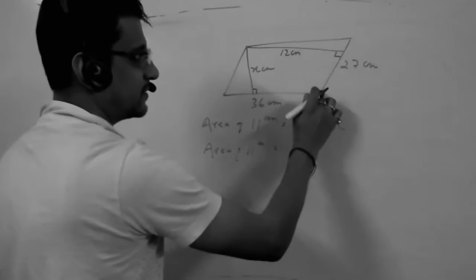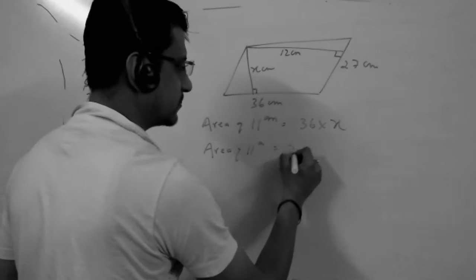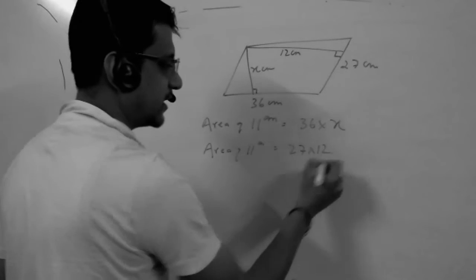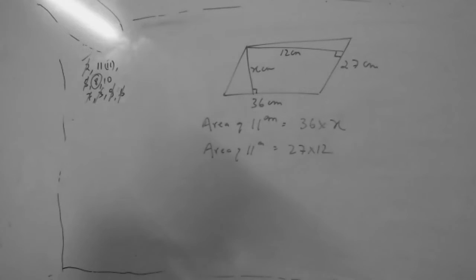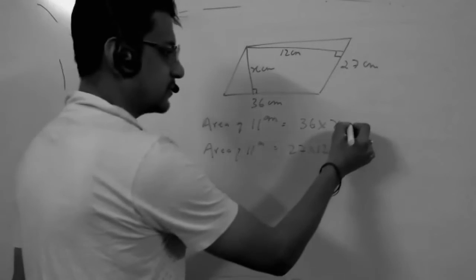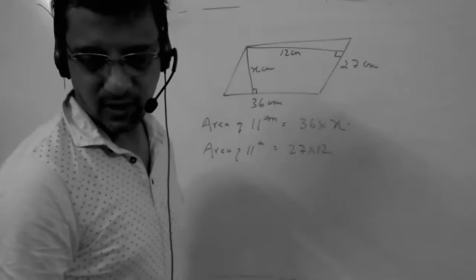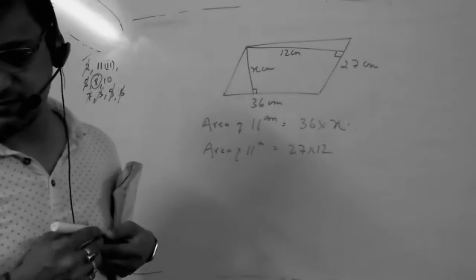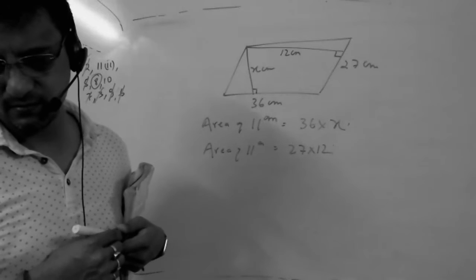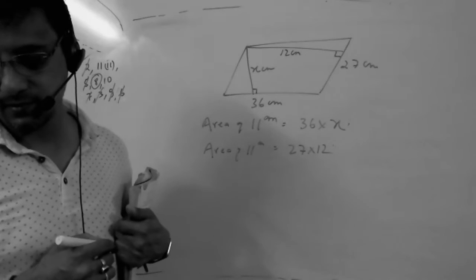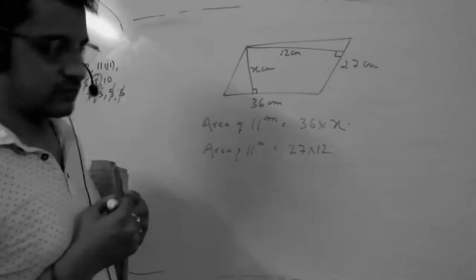This is 27 base and 12 height. Correct? Yes, sir. So these two are equal or not, Dia? Now tell me what to do.